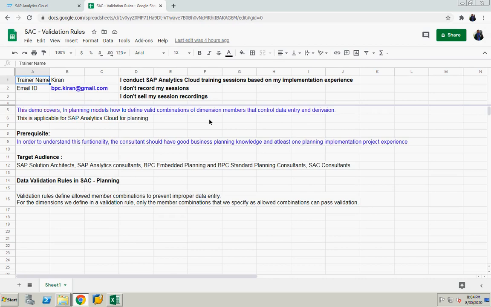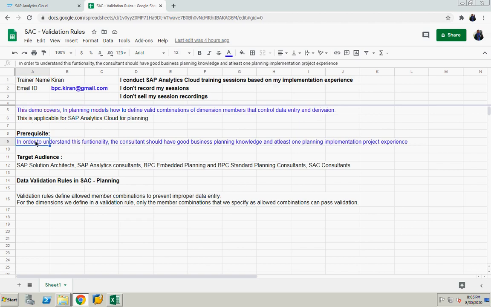Or the customer doesn't want to select any company code or profit center or business area. He plans against the cost center. However, the system should derive the profit center and company code relevant to that cost center automatically. That's called derivation. So validation basically finds the valid combinations. Derivation, based on the cost center, will derive the company code or profit center. This is the functionality we are going to discuss, how you can execute it in SAC.